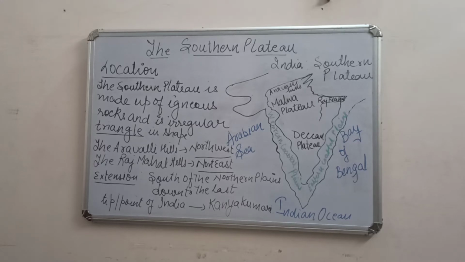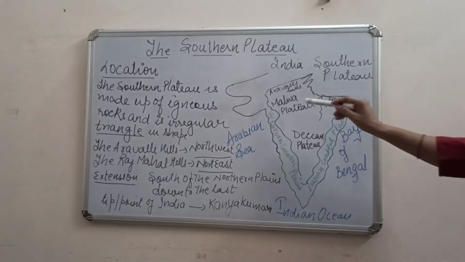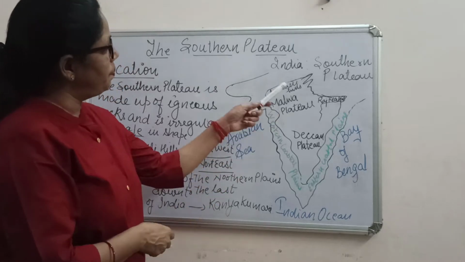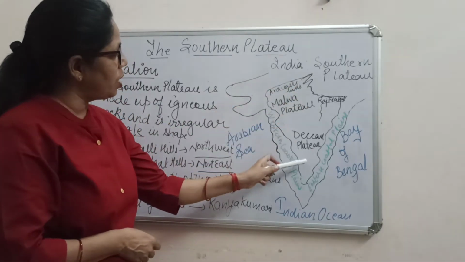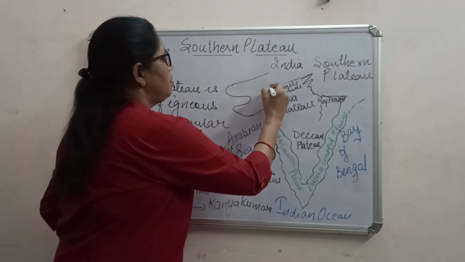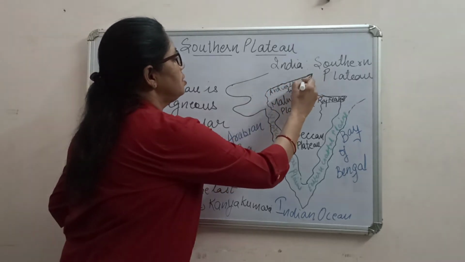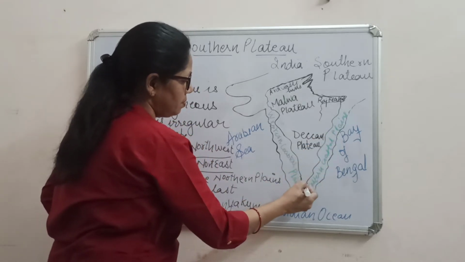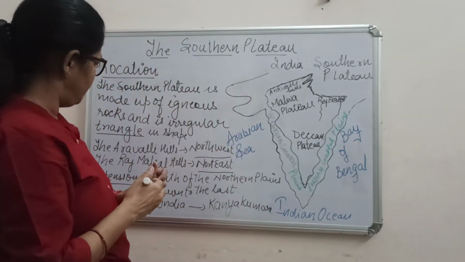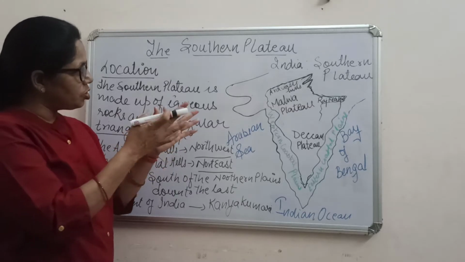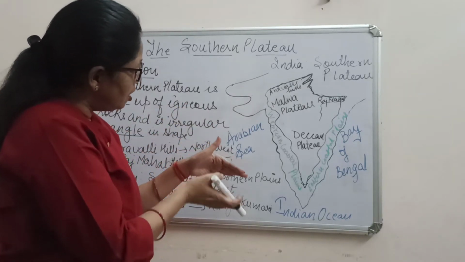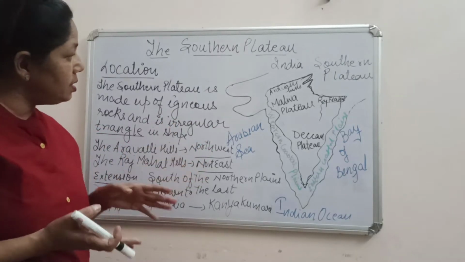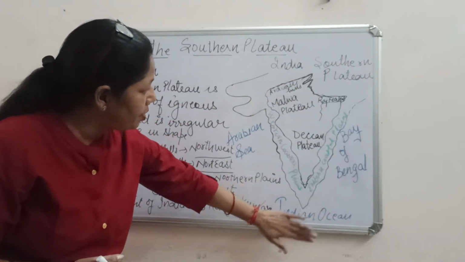If you see the shape of the Deccan Plateau here, it is triangular in shape. You can see from here. This is the shape of the Deccan Plateau. It is triangular in shape. And where does it lie in the map of India?